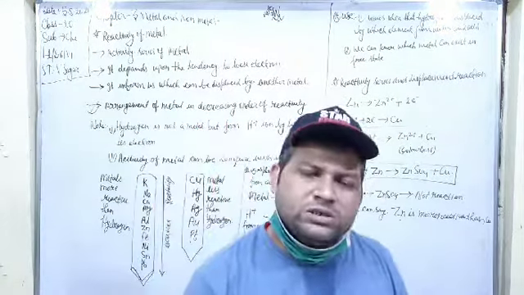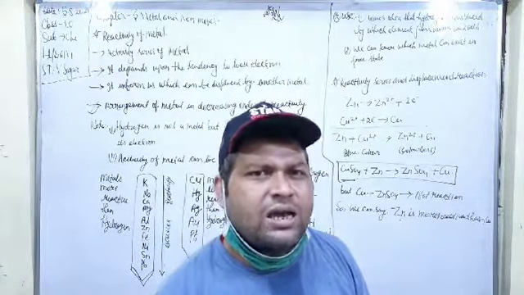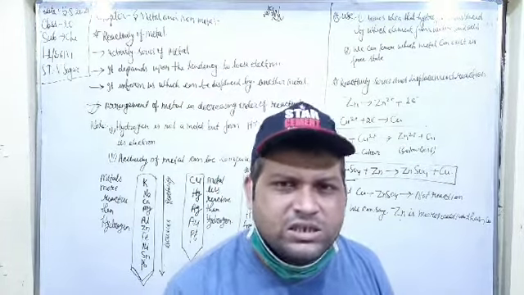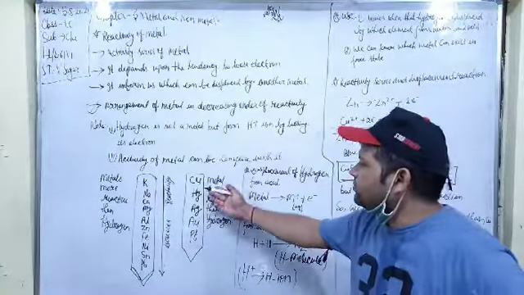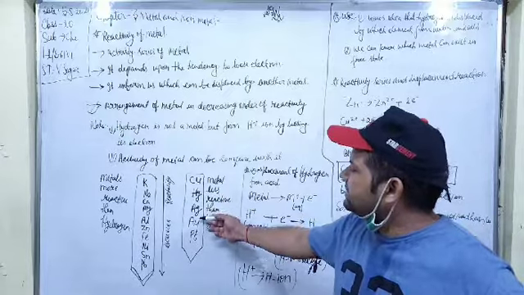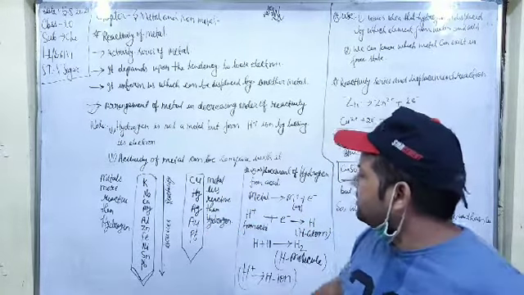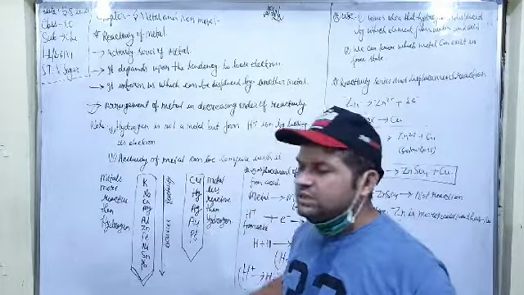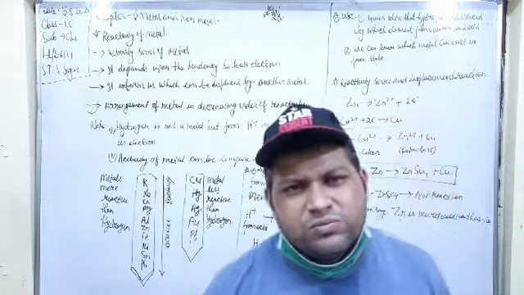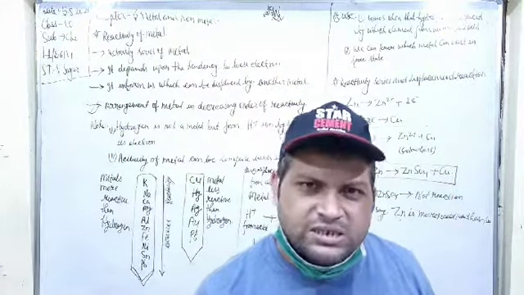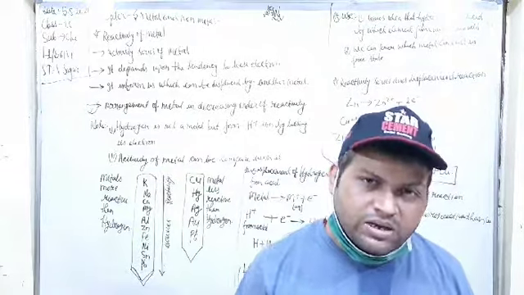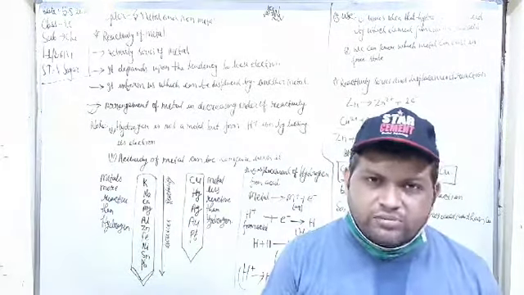The metals which are less reactive than hydrogen can exist in the free state, as we can see here: copper, Hg, Ag, Au and Pt. These metals almost exist in free states. So these are the very important things we have discussed today.